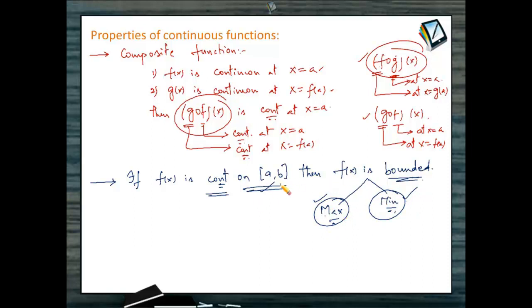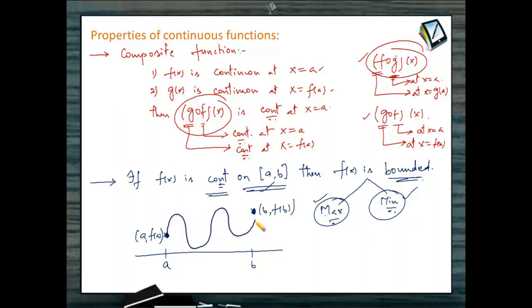Now let's try to understand this property from a graphical point of view, not much deeper. On the domain, say from a to b, the function has to move from the point (a, f of a) to the point (b, f of b). The function is including this point and this point. Now the most important thing is the function is continuous. That means the graph of this function from (a, f of a) to (b, f of b) must be drawn without lifting the pen, right?